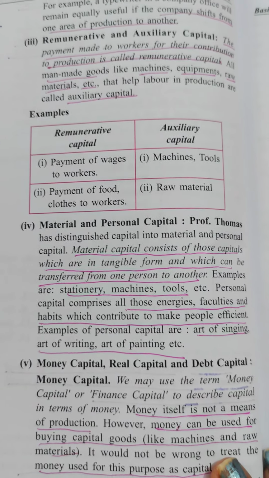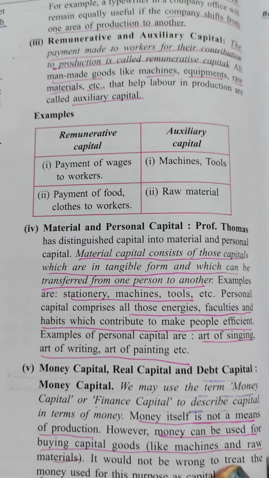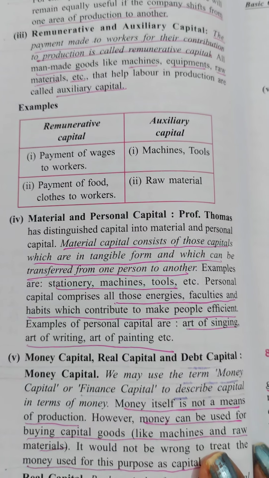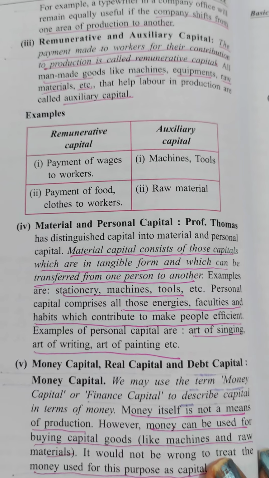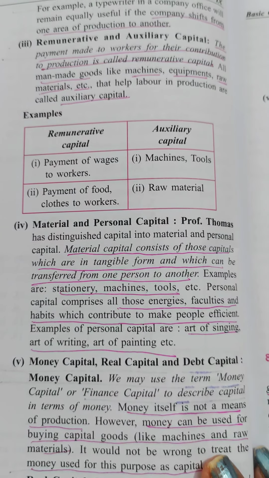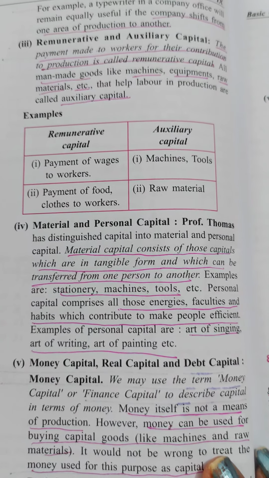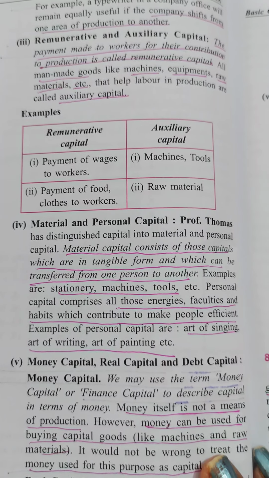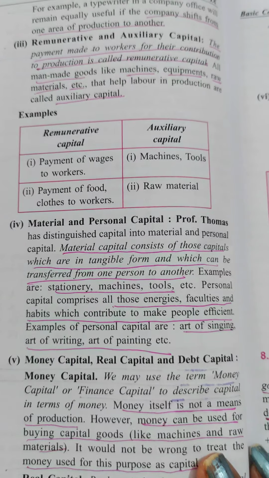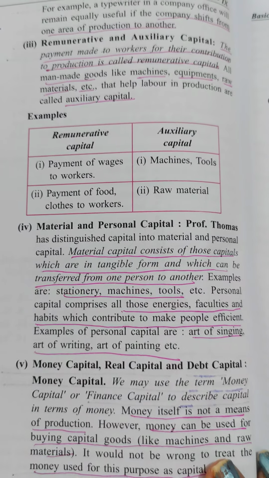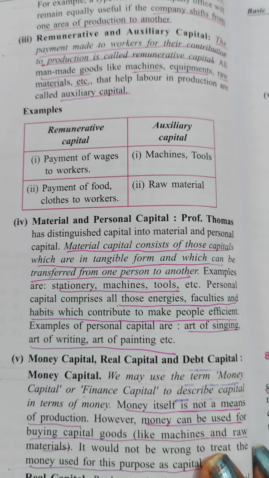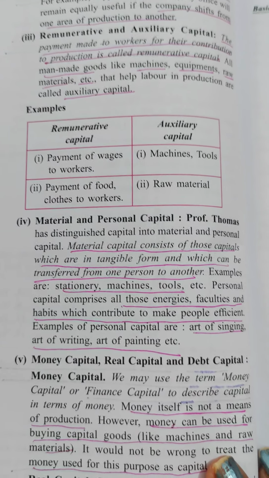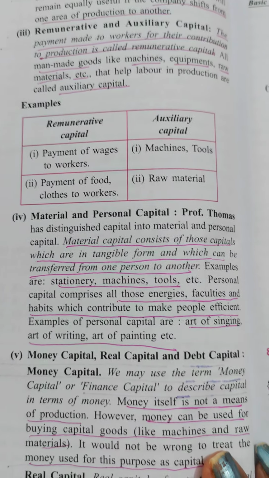Material and personal. Material capital consists of those capital which are in tangible form. You know the meaning of tangible, that you can see, you can touch, and you can move from one place to another, so it can be transferred from one person to another. Stationery, machinery, tools are examples.